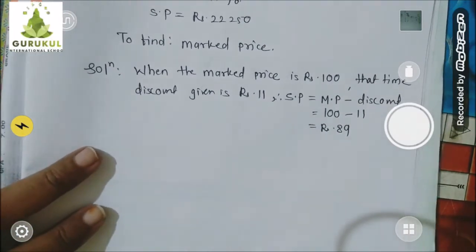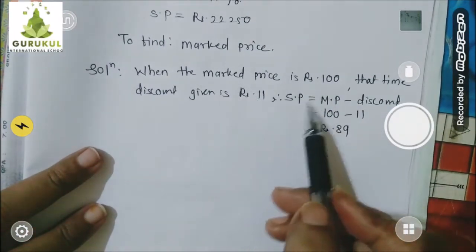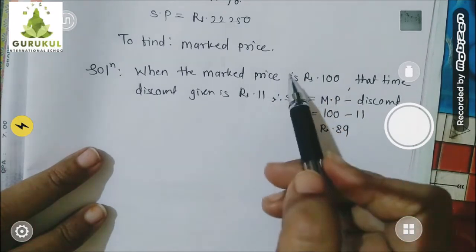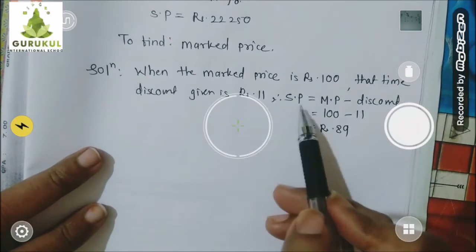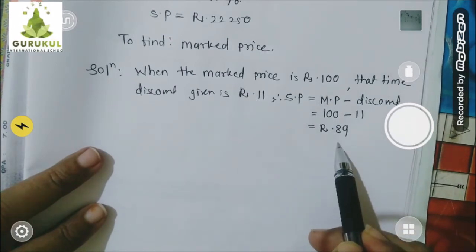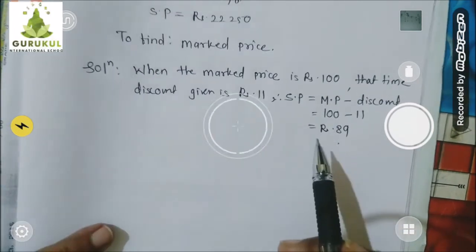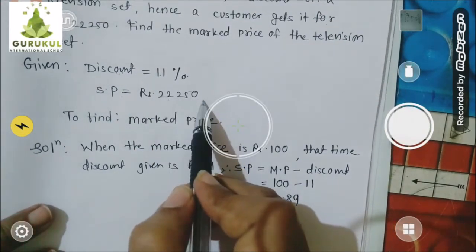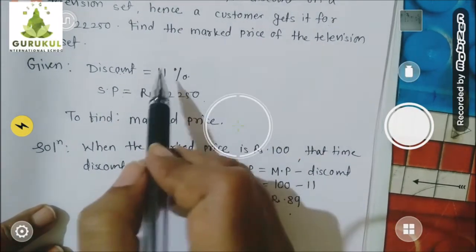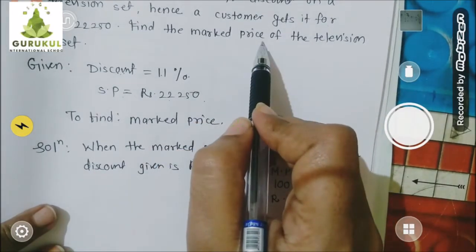So you might be wondering why the teacher is finding out all this. Children, we are going to use ratio form. When my mark price is 100, I come to know the selling price is 89 rupees. Now we have one more piece of information. When the selling price is 22,250, what would be the mark price that we are going to find out?